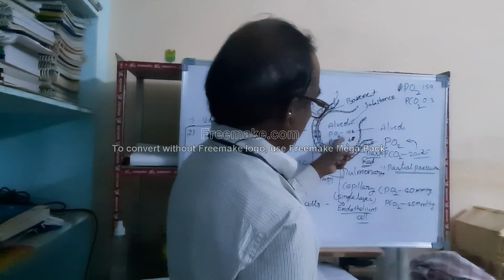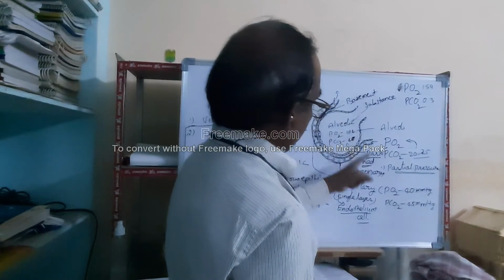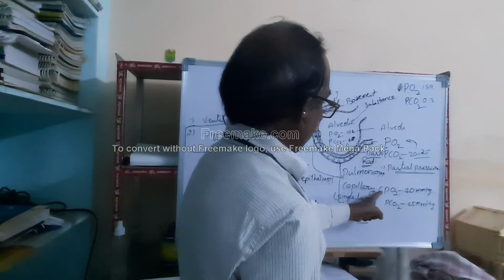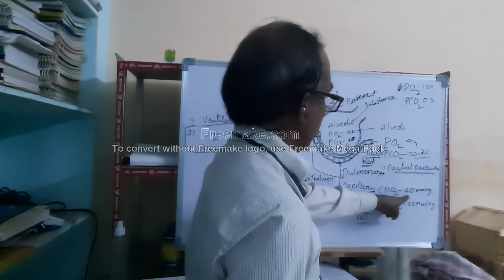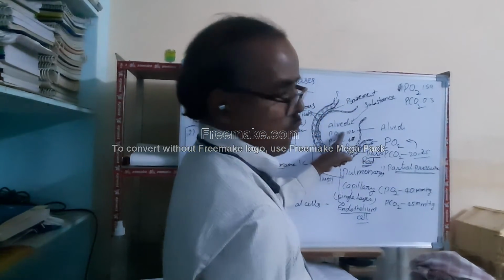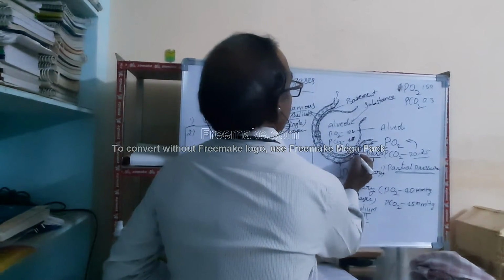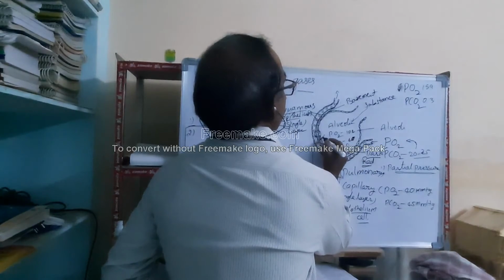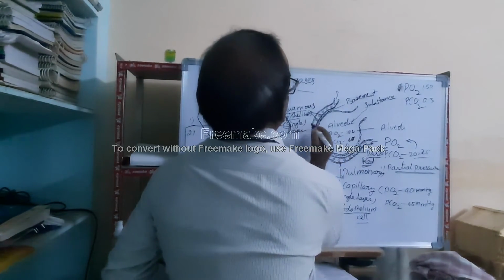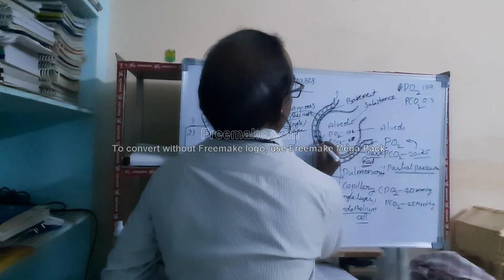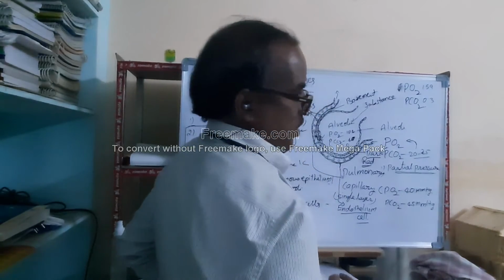Similarly, there is a difference in the partial pressure of oxygen between the alveoli and pulmonary capillaries. What is the partial pressure of oxygen in the pulmonary capillary? 40 mmHg. But here 104 mmHg. So whenever carbon dioxide diffuses into the alveoli, the oxygen immediately diffuses through this squamous epithelium, basement substance and endothelial cells, and reaches the blood cells.